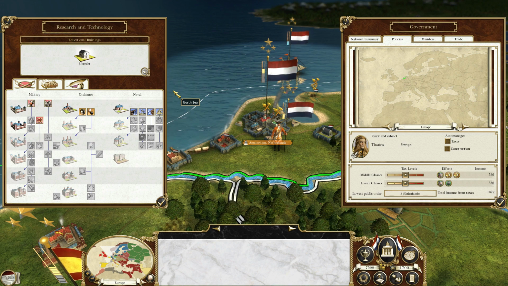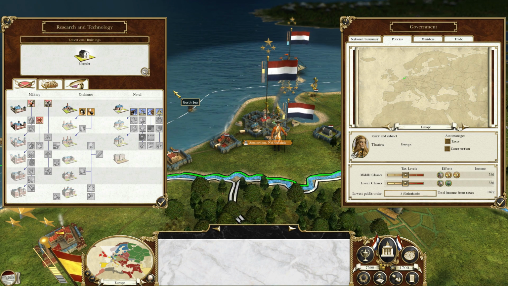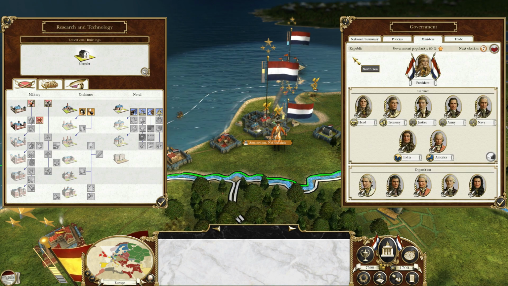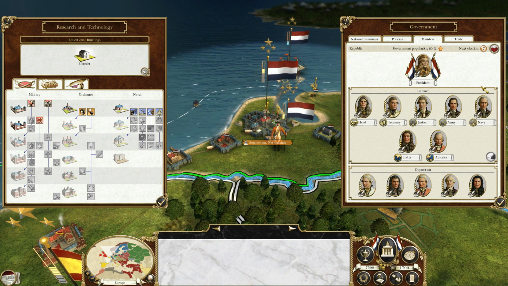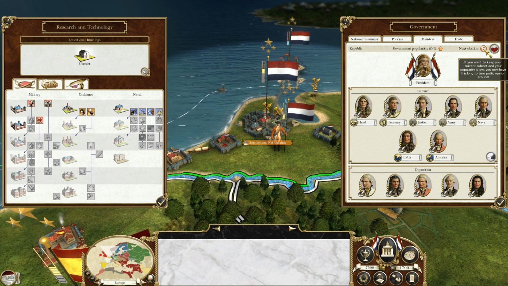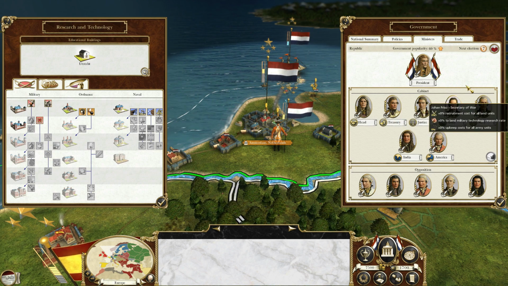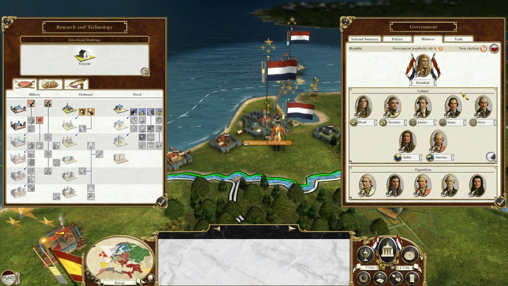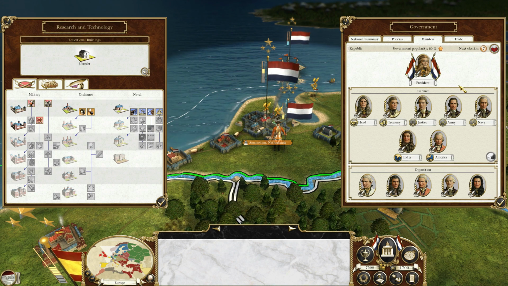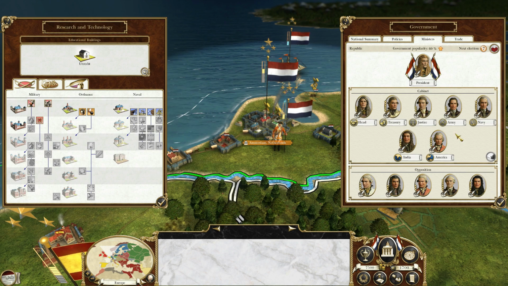Alright, and as far as research and technology, you're actually going to get a +5% research increase for being a republic. Now, as far as your ministers go, every 8 turns or every 4 years, you will face elections. So you face the possibility of changing out your cabinet members quite frequently. You can also hold an instant election, and that will also change your cabinet as well.